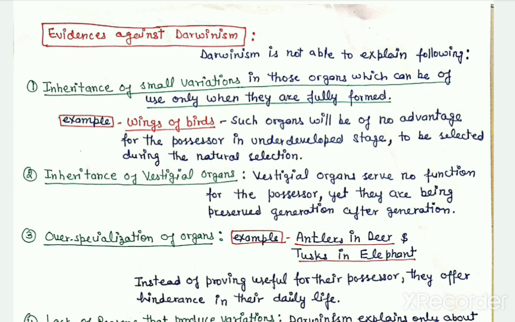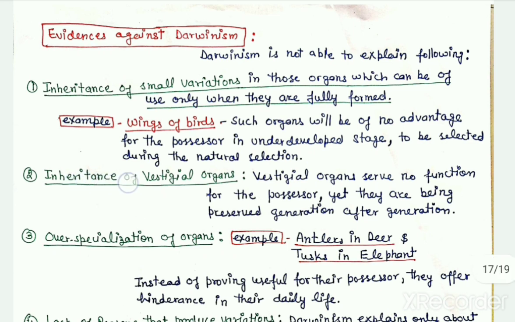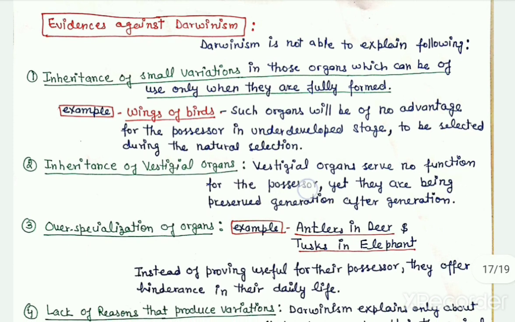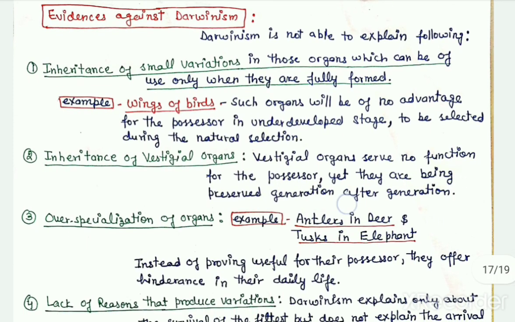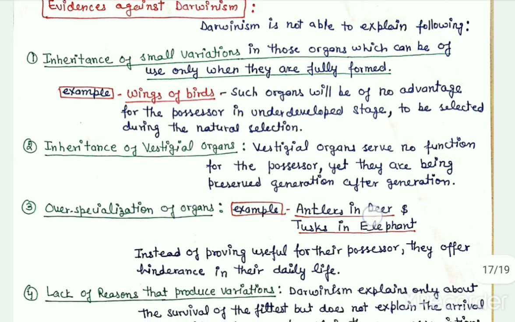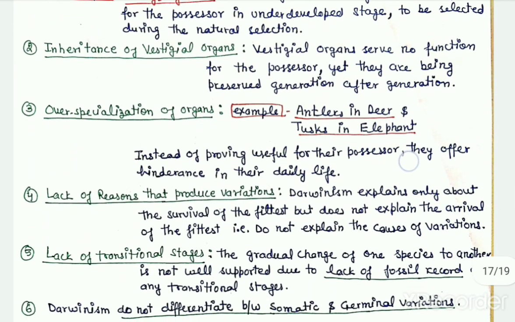And next, Darwinism is again not able to explain the inheritance of vestigial organs, as Darwinism states that only the individuals with favorable variations or characters are selected by nature, and such characters are then inherited by the next generation. But these vestigial organs serve no function to the possessor, and yet they are being preserved generation after generation. Again, Darwinism cannot explain the inheritance of some over-specialized organs present in some of the organisms.